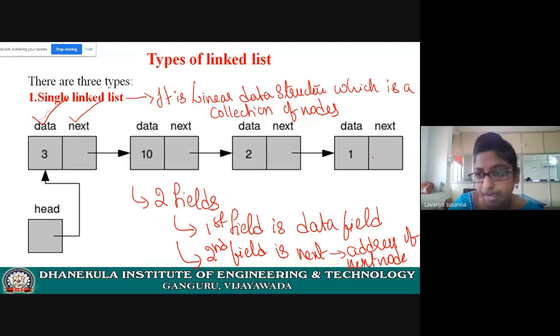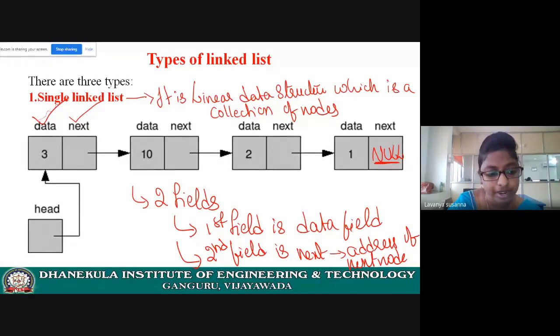See here, the last node. There is no other node, right? So here you need to insert null. Null means nothing. That means it is not pointing to any node, which represents that it is the last node. Once again, see the definition. It is a linear data structure which is a collection of nodes, which contain two fields. The first field is the data field. The second field is next, a pointer which contains the address of the next node.